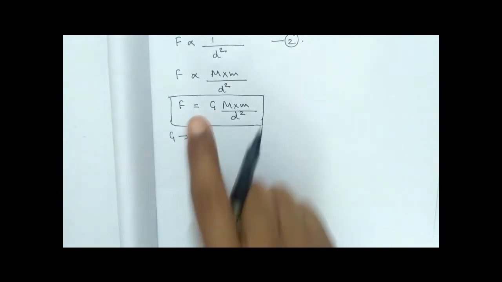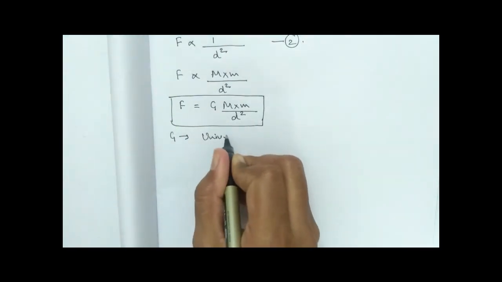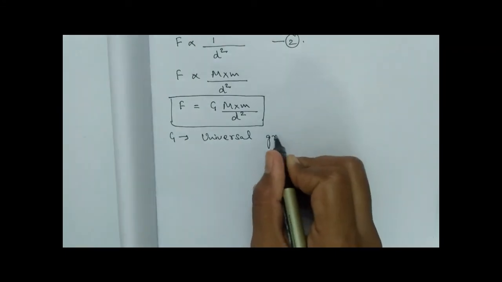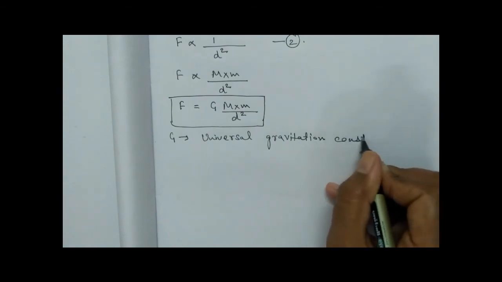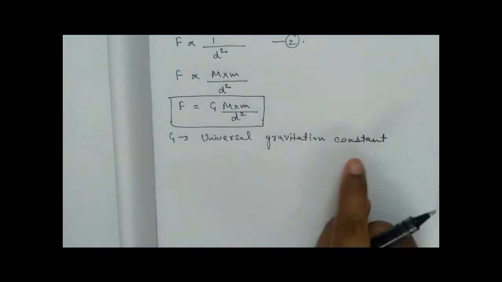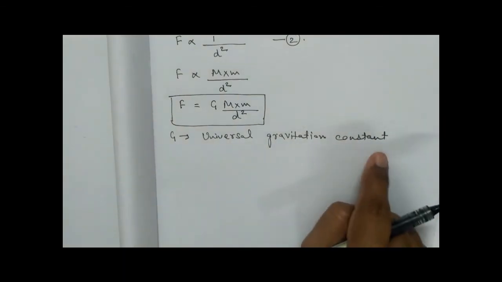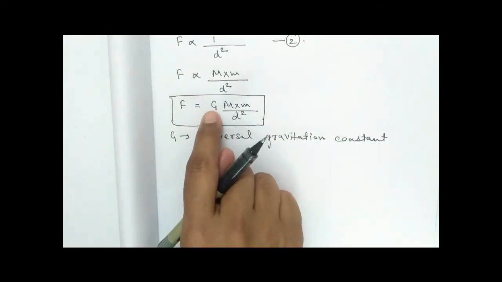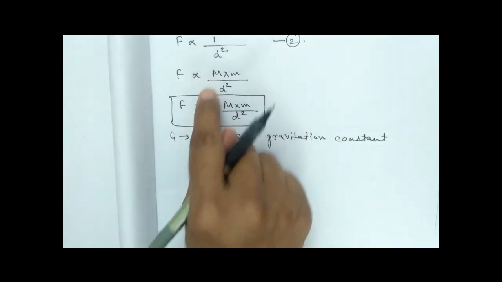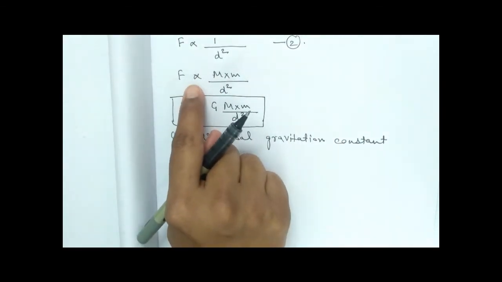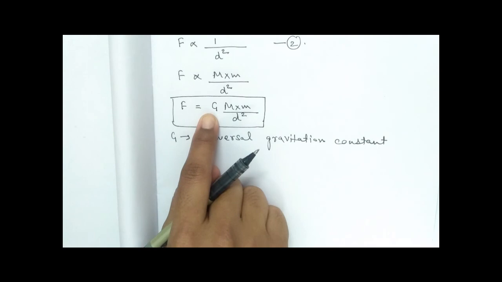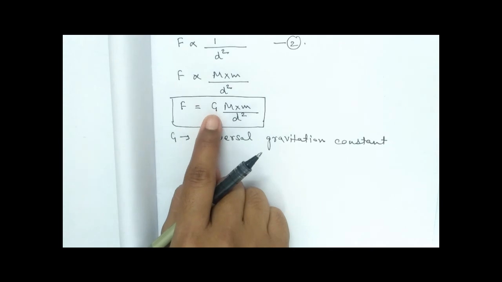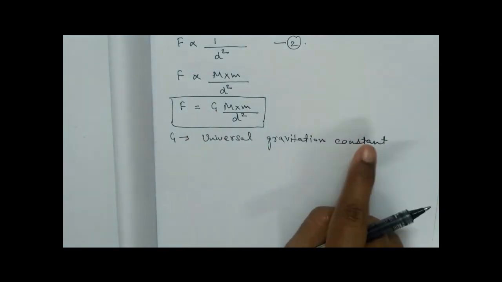It has another name, that is universal gravitation constant. Since it is a constant, I am naming it the universal gravitation constant. This is a proportionality constant that has been obtained by replacing the proportionality sign with an equal to sign. So this G is my proportionality constant, a special type of proportionality constant, and it has another name, universal gravitational constant.